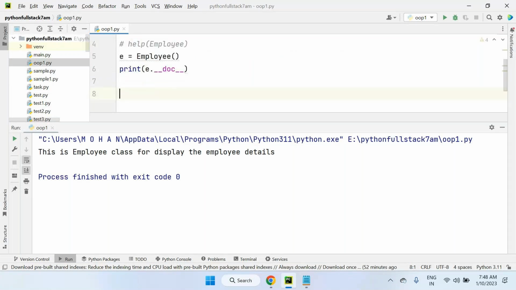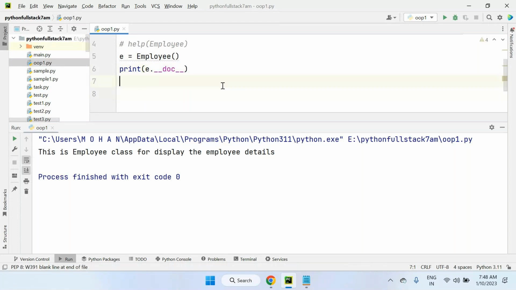If a variable starts with an underscore, this is private actually. But here, this is not a private variable, because a name that starts with two underscores and ends with two underscores is called a special method in Python. A lot of special methods we have to discuss.